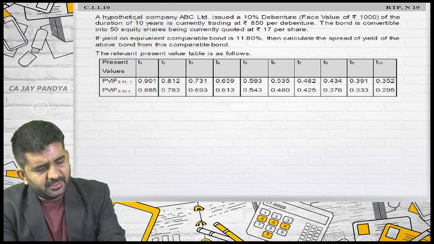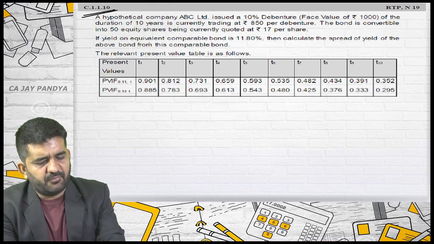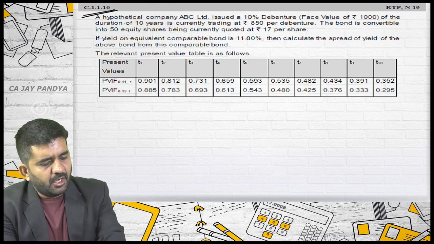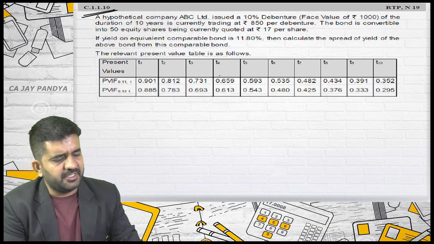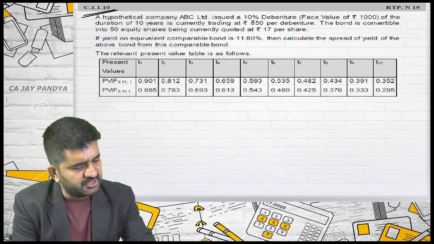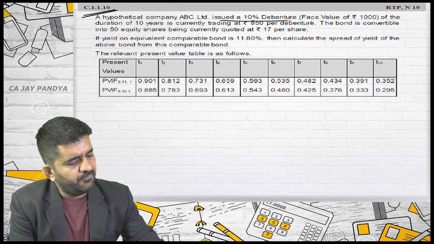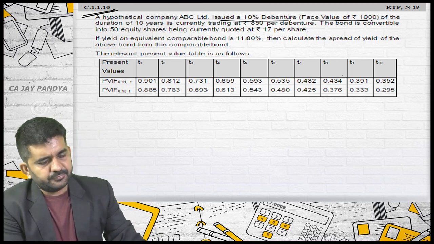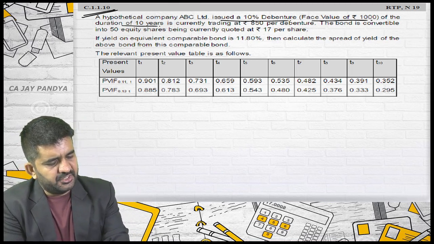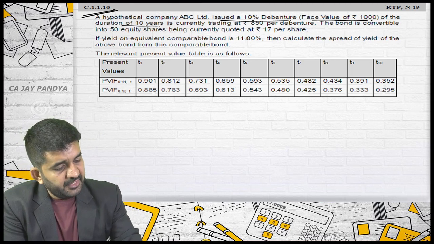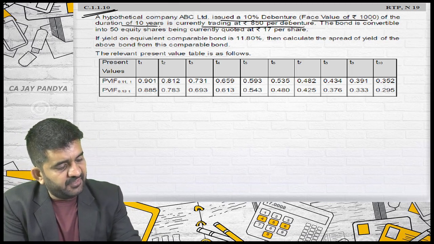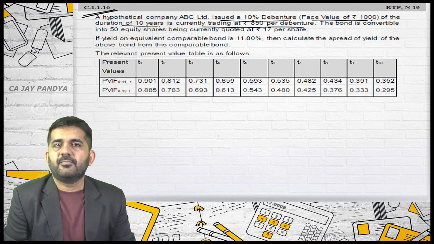A hypothetical company, this is question number 1.1.10. A hypothetical company ABC Limited issues a 10% debentures, face value rupees 1000, of duration 10 years, is currently trading at 850 per debenture.